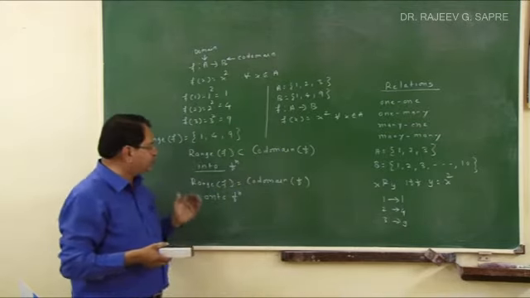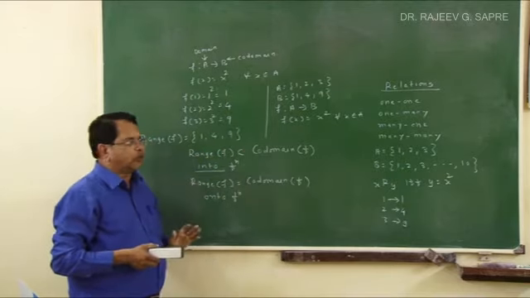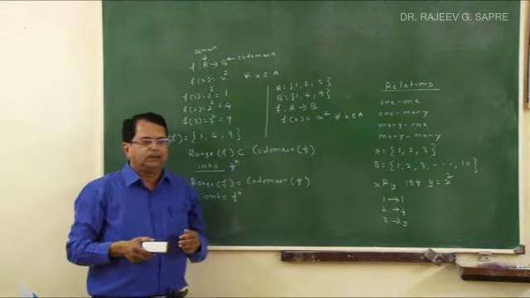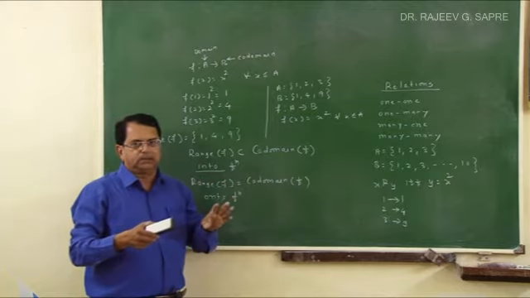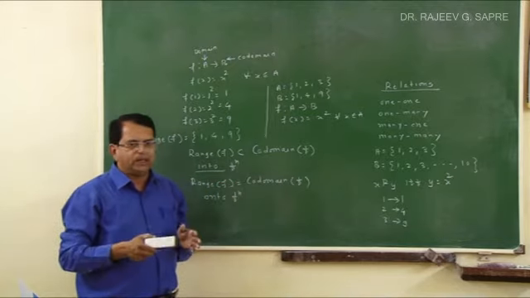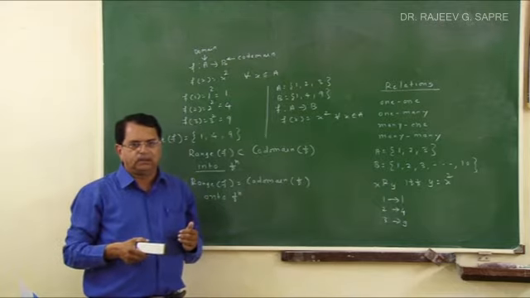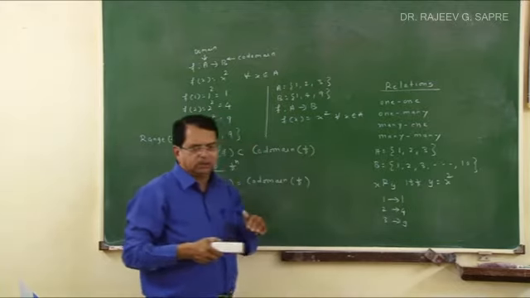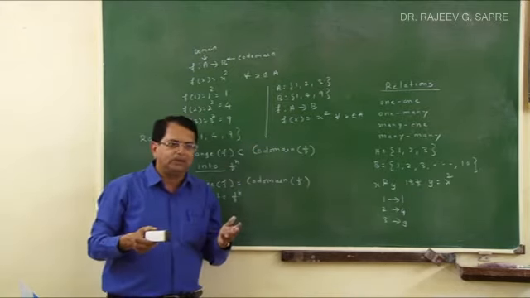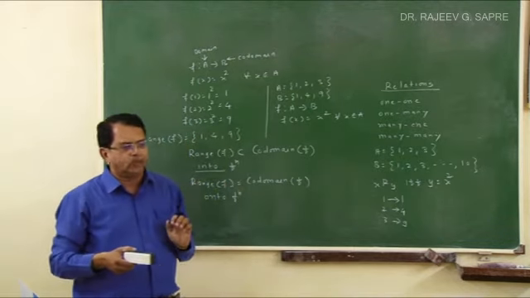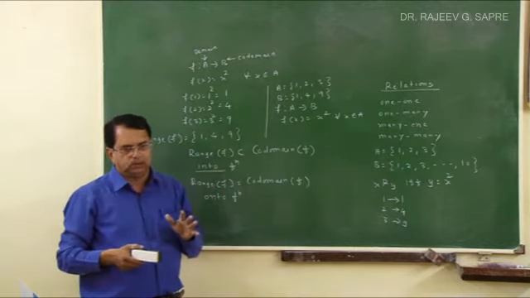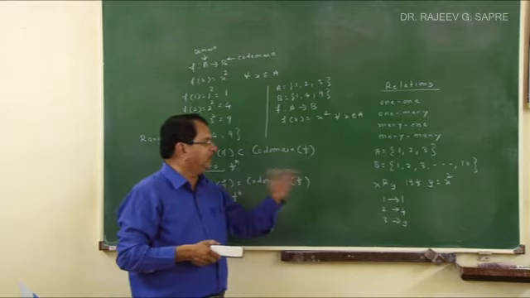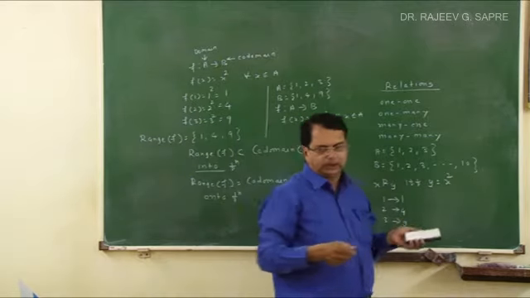This is not into function. Into function means range is a proper subset of codomain. Here range is equal to codomain, so this is onto function. Right? So any function you take, what is the relation between range and codomain? Range is a subset of codomain. It will never happen that codomain is a proper subset of range. At most what can happen is range and codomain are equal, and in that case function is onto. Range a proper subset of codomain is into function, and when range and codomain are equal, then it is onto function.